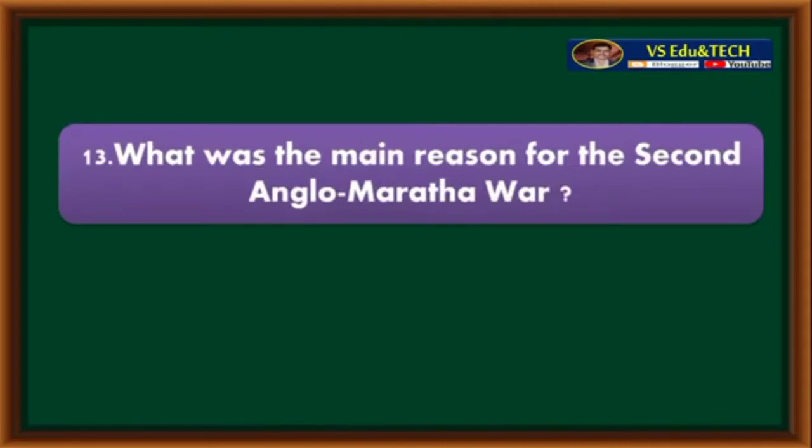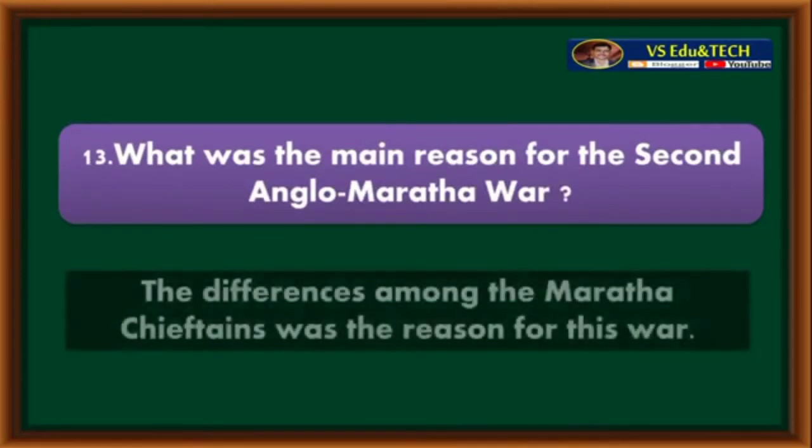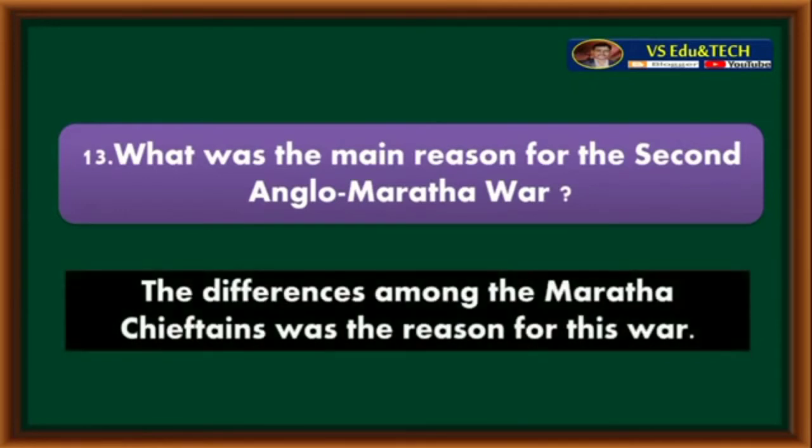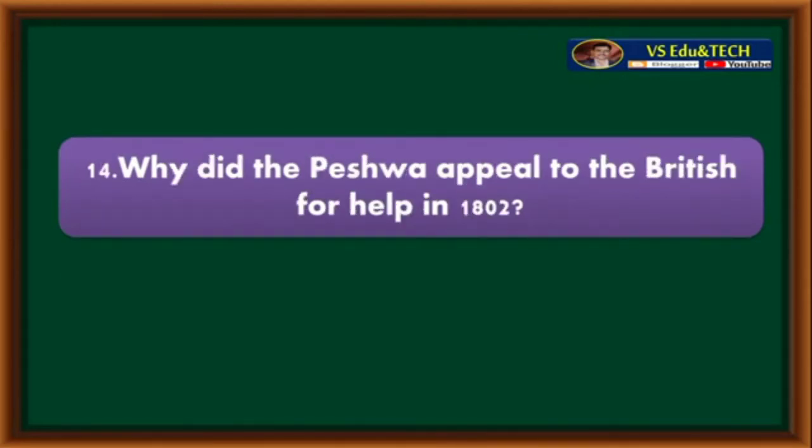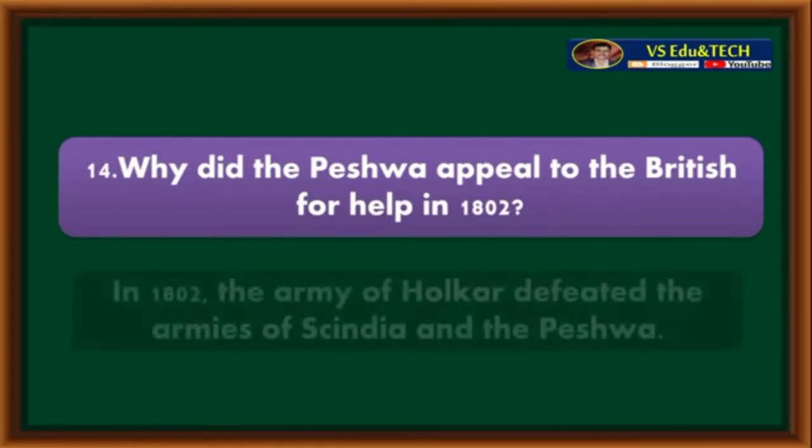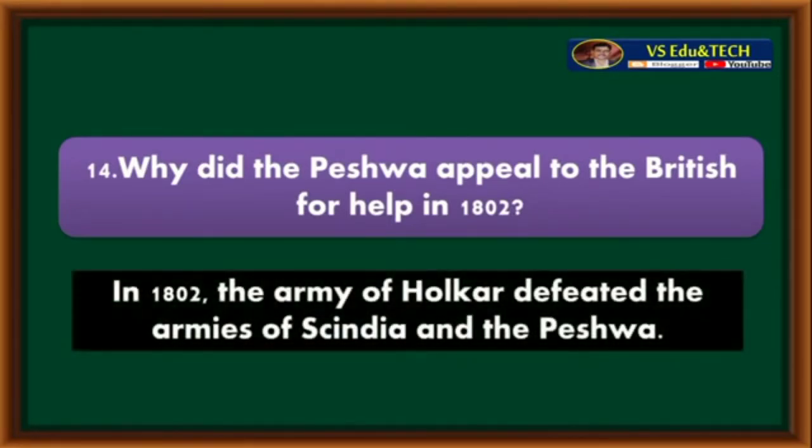What was the main reason for the Second Anglo-Maratha War? The differences among the Maratha chieftains was the reason for this war. Why did the Peshwa appeal to the British for help in 1802? In 1802, the army of Holkar defeated the armies of Scindia and the Peshwa.